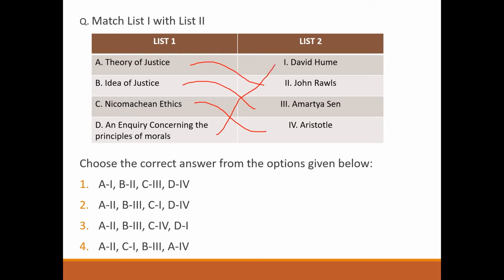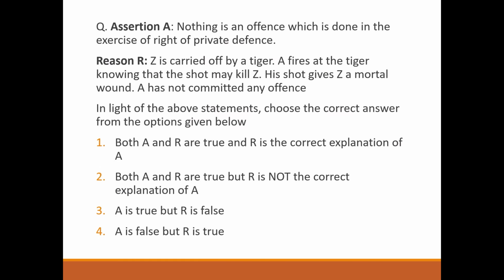Next, assertion. Nothing is an offense which is done in exercise of right of private defense. Correct. Z is carried off by a tiger. A fires at the tiger knowing that the shot may kill Z. His shot gives Z a mortal wound. A has not committed any offense. Correct. But R is not the correct explanation of A. So answer will be option 2.